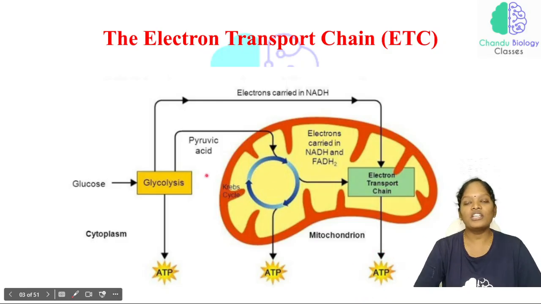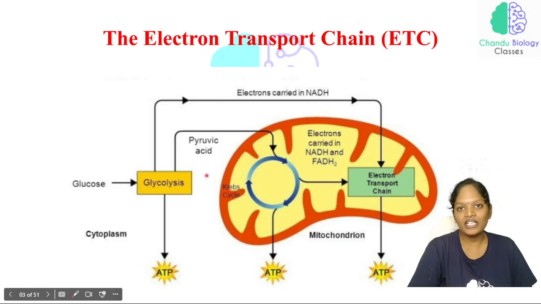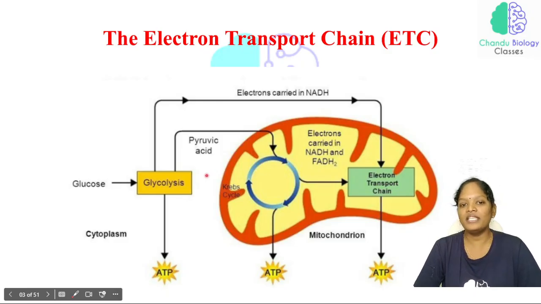What is the ultimate goal of cellular respiration? We have 4 stages: glycolysis, pyruvate decarboxylation, Krebs cycle, and electron transport chain. With all these 4 stages, what is the end product? That is nothing but ATP. These are different cycles with different reactions, and we have completed the reactions taking place in glycolysis, pyruvate decarboxylation and the Krebs cycle.